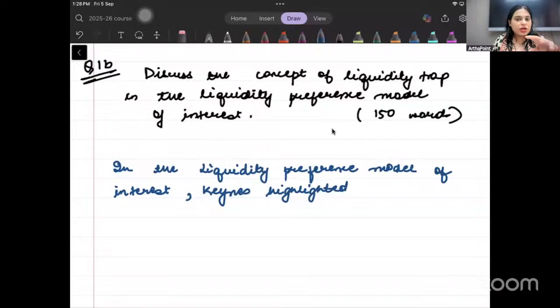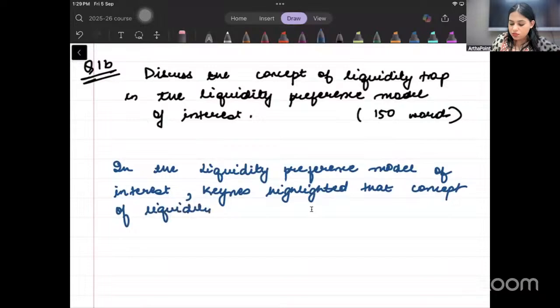Right here I have told that I know this model was given by Keynes, because I've said that Keynes is the one highlighting things in this model. I'm not wasting a line saying it was given by Keynes in 1938 for London. No, not that. I have shown the reader that I know it was given by Keynes. Keynes highlighted the concept of liquidity trap.